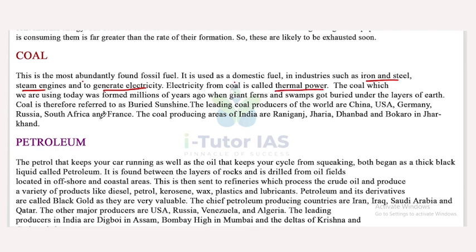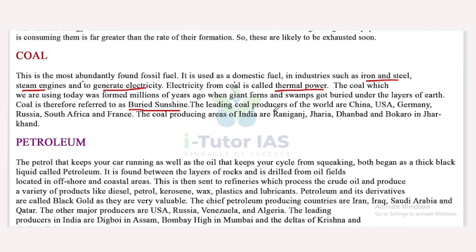The coal which we are using today was formed millions of years ago when giant ferns and swamps got buried under the layers of earth. Coal is therefore referred to as the buried sunshine. That's why coal is known as buried sunshine.